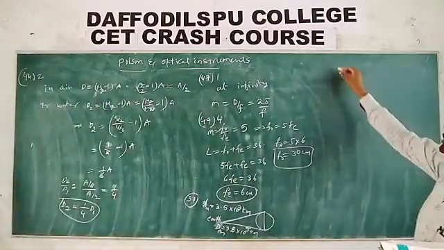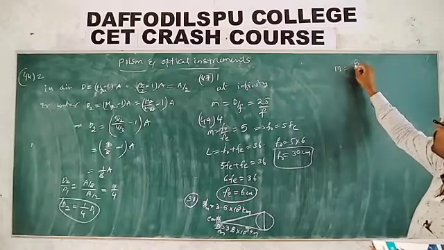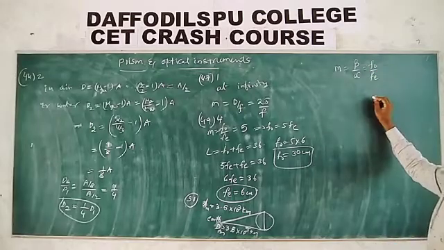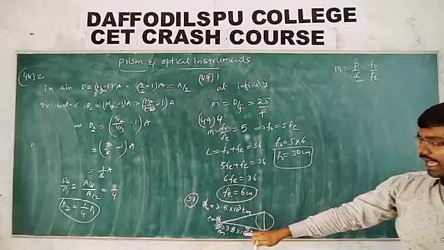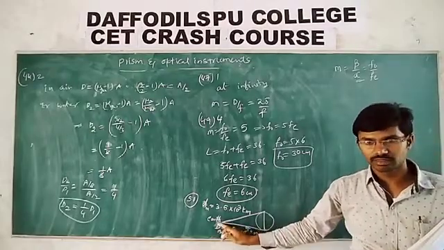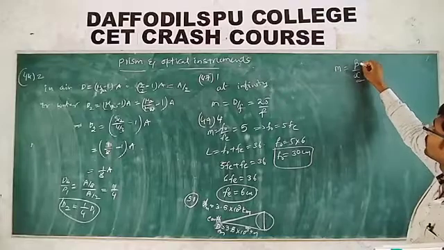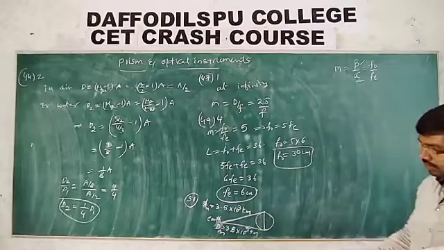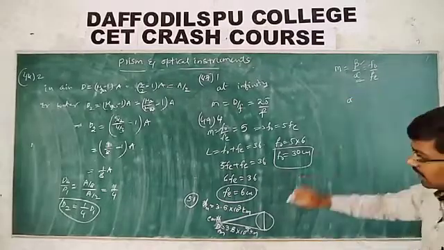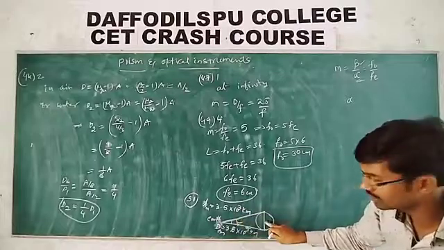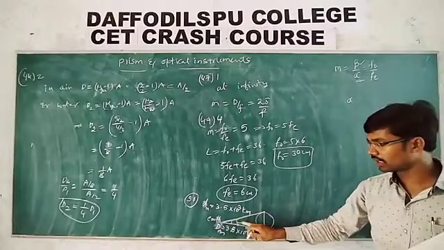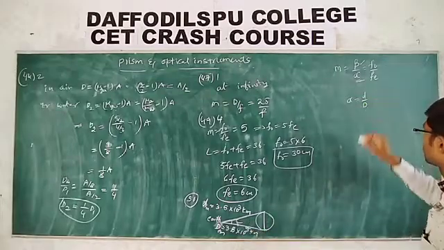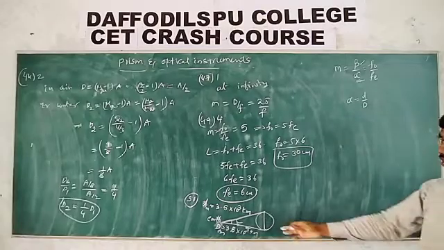Now tell me, what do you mean by the magnification? Beta by alpha is equal to F naught by Fe. But alpha is nothing but the angle subtended by the object with the unaided eye, not with the telescope. So this beta is nothing but the limit of resolution, which we will get in the next topic, wave optics. Length of the arc is equal to r theta, so alpha is equal to D by d.